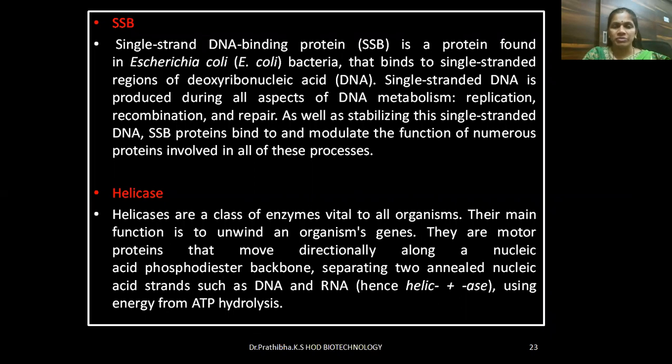Let us go to the first question, SSB. SSB means single strand DNA binding protein. It's a protein found in Escherichia coli bacteria that binds to single stranded regions of deoxyribonucleic acid.